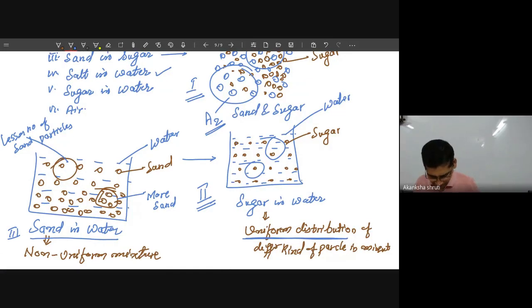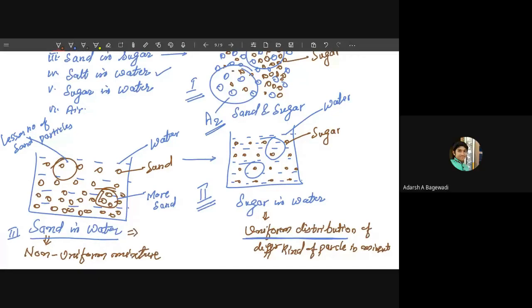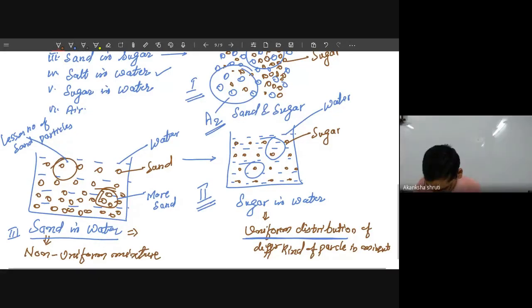So the mixture of sand and water which is non-uniform, it is called as what? It is called Heterogeneous. Good. A non-uniform mixture or solution has a specific name in chemistry, that is called heterogeneous.